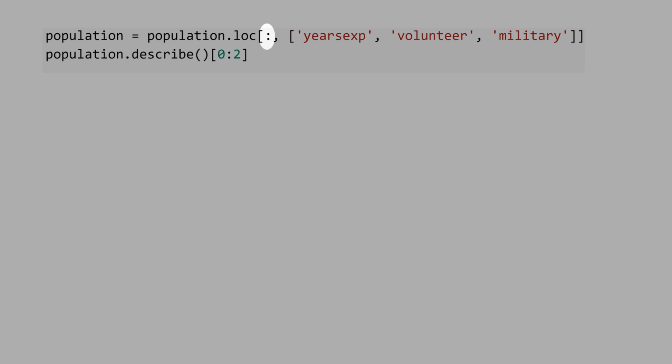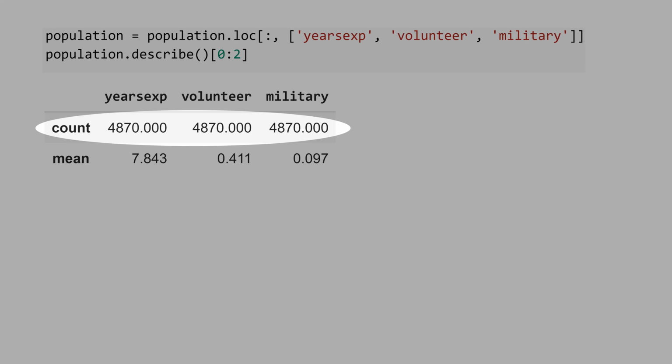The 2 dots select all rows or observations. And here are the names of the columns that you are interested in. Let's get some descriptive statistics of the population. In our definition of population, we have 4,870 observations. The average years of experience is 7.8.